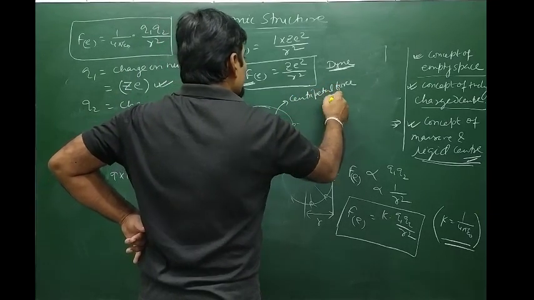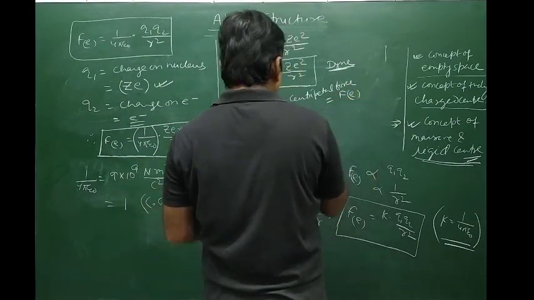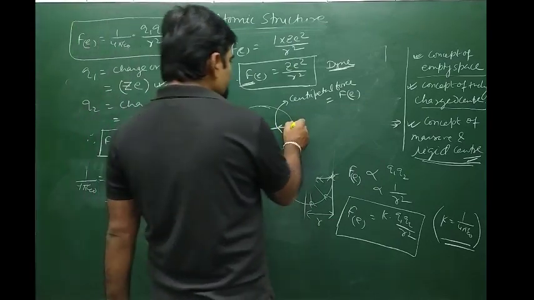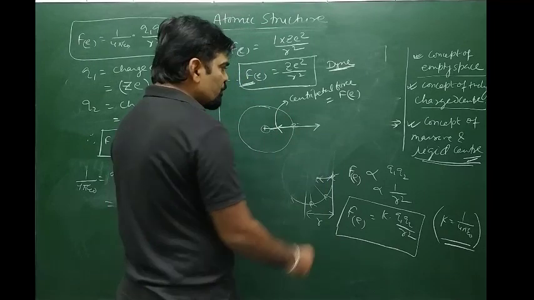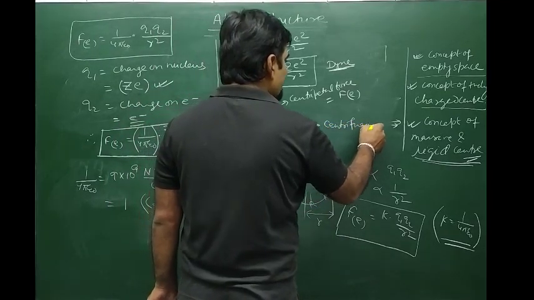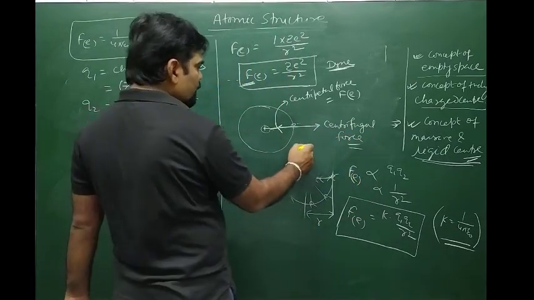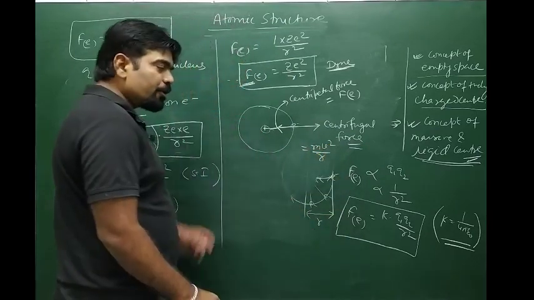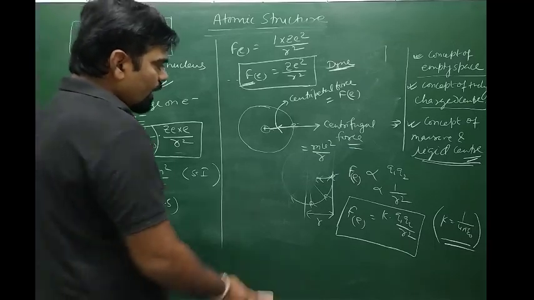Here, the centripetal force magnitude must equal the electrostatic attraction, because these are charged particles, and this centripetal force must be balanced by an equal and opposite pseudo force, called the centrifugal force. It is a force acting away from the center. The magnitude of the centrifugal force from physics is equal to mv square by r.